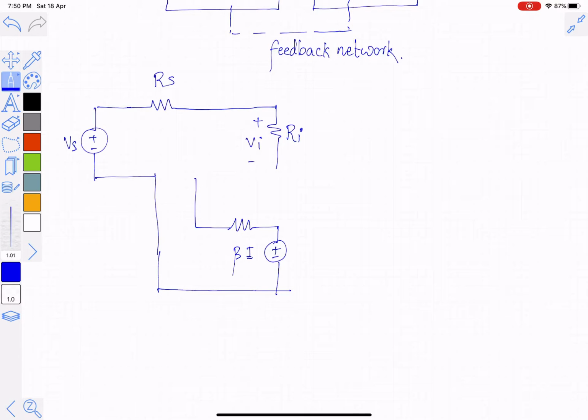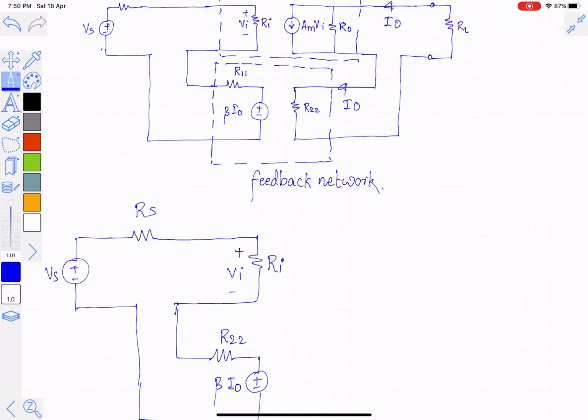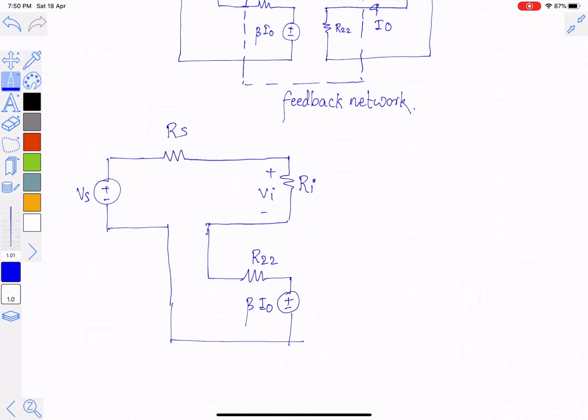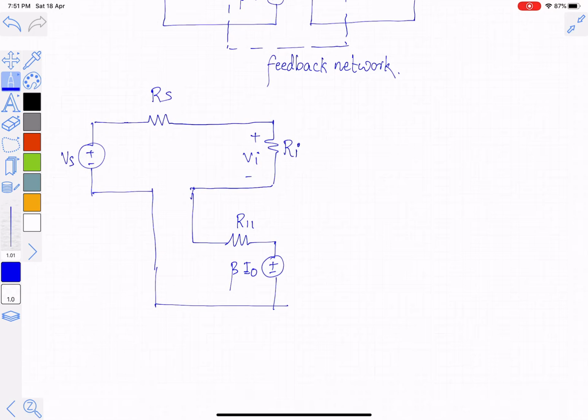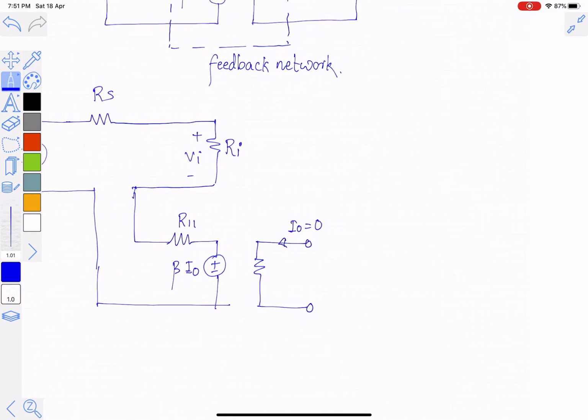Now suppose we have to make this beta into Io equal to 0. So it is replaced by a short circuit, and then only R11 will be a part of the circuit. So this is R11. What should be done? The input side of the feedback network should be open circuited. If it is open circuited, this current Io will be equal to 0. If Io is 0, beta into Io is equal to 0, so this voltage source will be replaced by a short circuit.